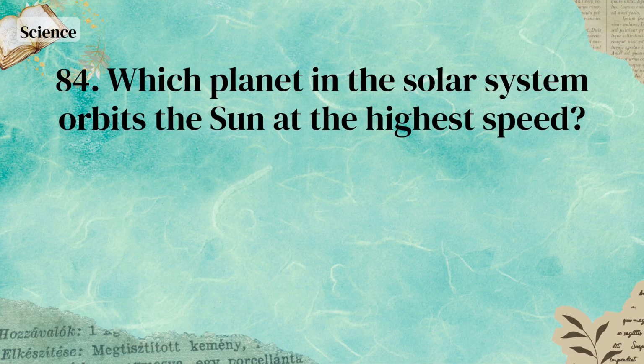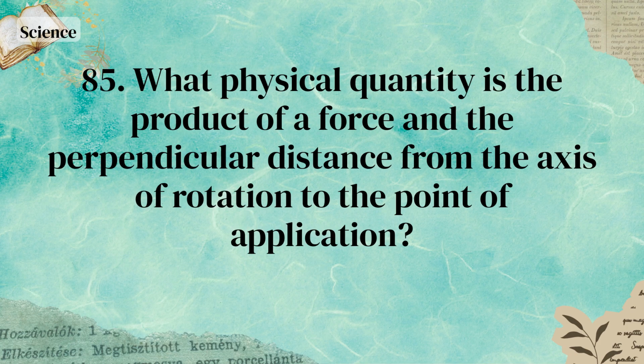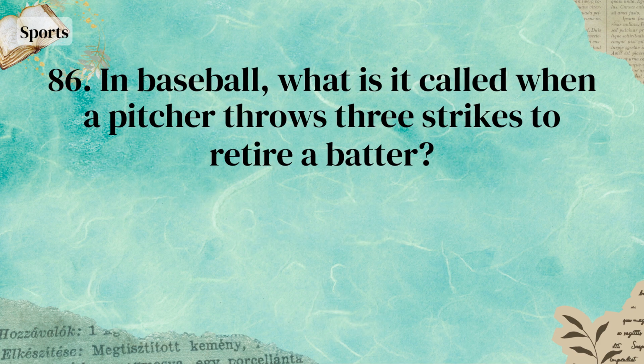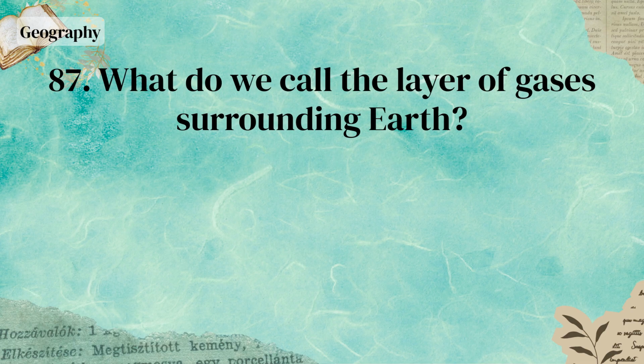Interference. Which planet in the solar system orbits the Sun at the highest speed? Mercury. What physical quantity is the product of a force and the perpendicular distance from the axis of rotation to the point of application? Torque. In baseball, what is it called when a pitcher throws 3 strikes to retire a batter? Strikeout. What do we call the layer of gases surrounding Earth?